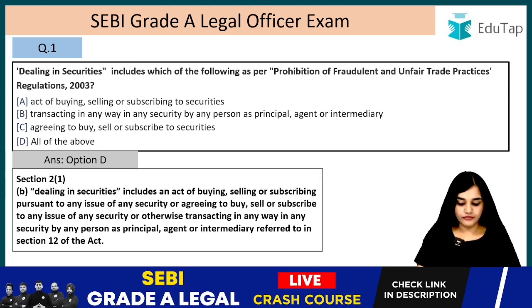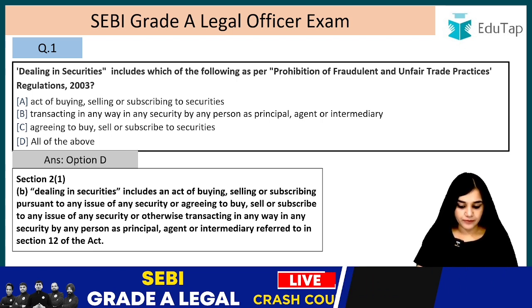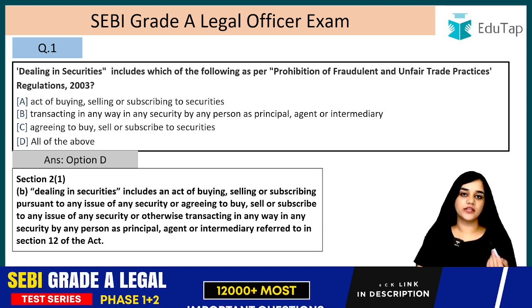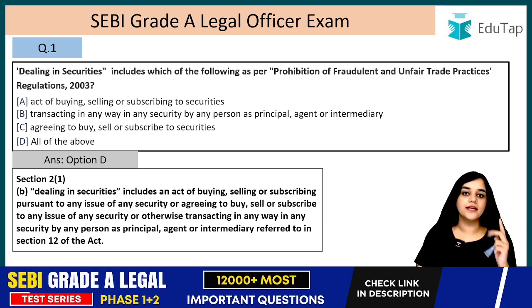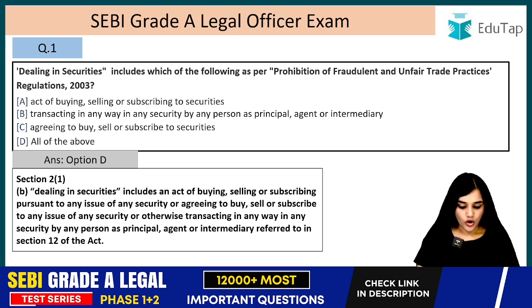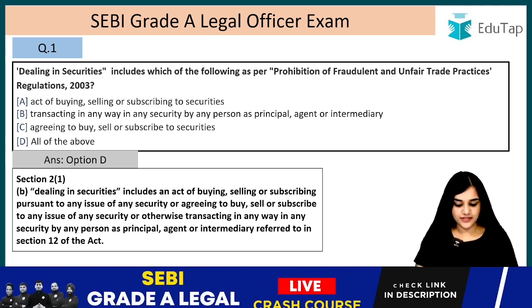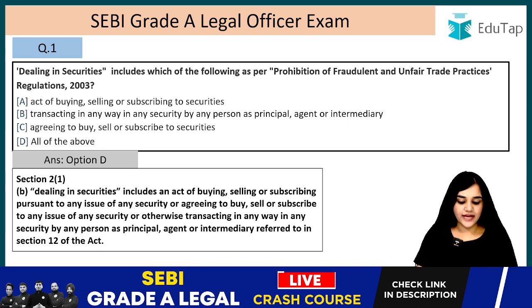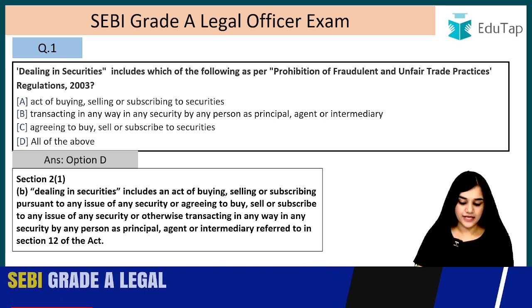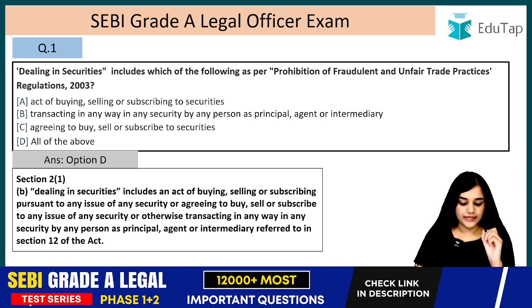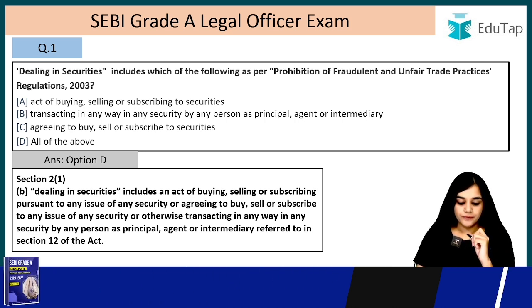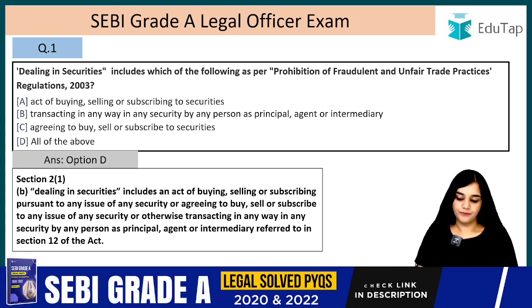If we read the definition of dealing in securities, dealing in security includes an act of buying, selling or subscribing pursuant to any issue of any security, or agreeing to buy, sell or subscribe to any issue of any security, or otherwise transacting in any way in any security by any person, either as a principal, an agent or an intermediary referred to in section 12 of the Act, right?